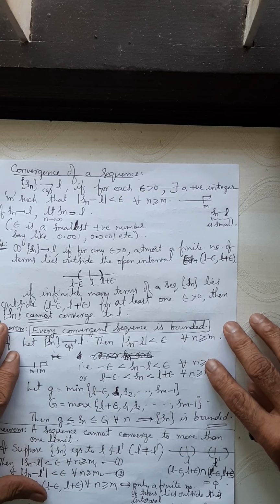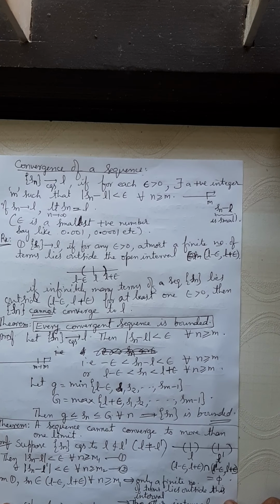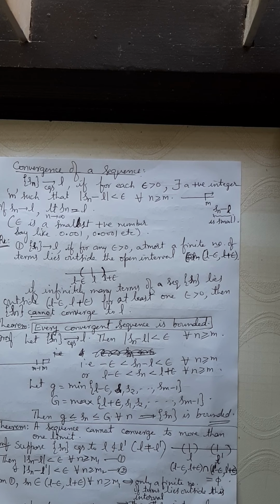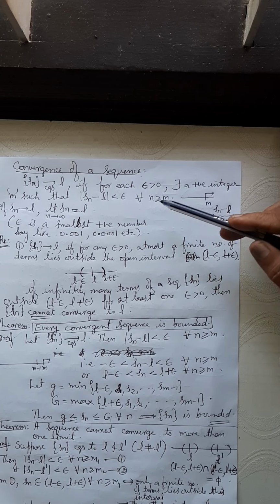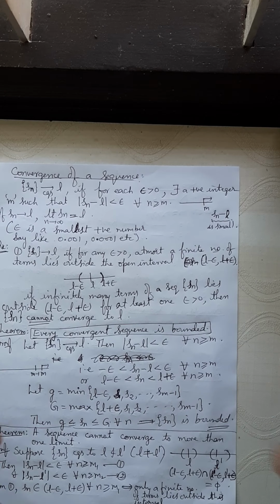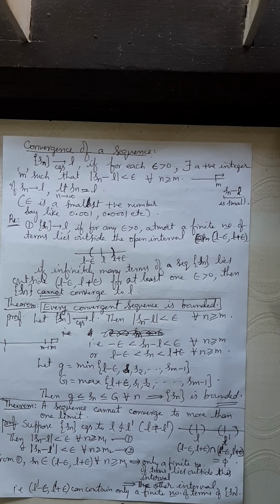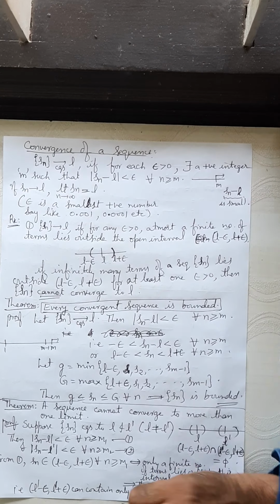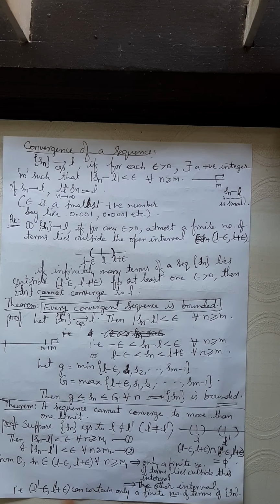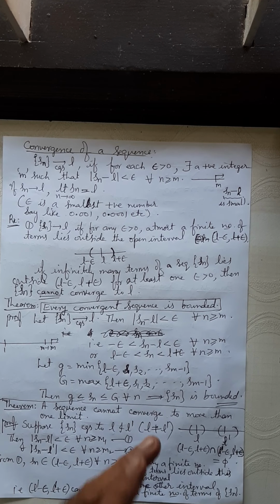Okay. Now, after going through 2-3 examples here, you have other examples you can refer to in the notes. Look into the definition of convergence of a sequence. Last year you studied the epsilon-delta definition, right? Here you have the epsilon-m definition for convergence of a sequence. A sequence Sn is said to converge to the limit L, to mean that the limit of Sn is L. It is converging, tending to L.